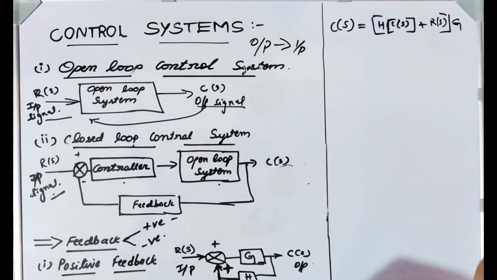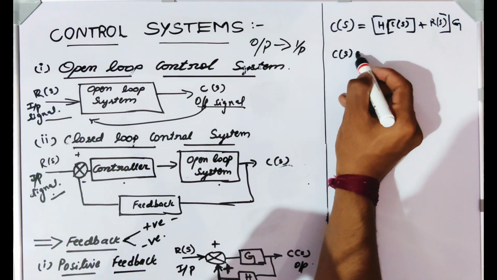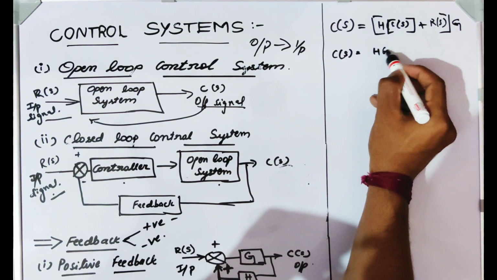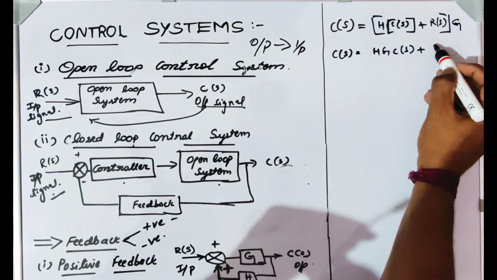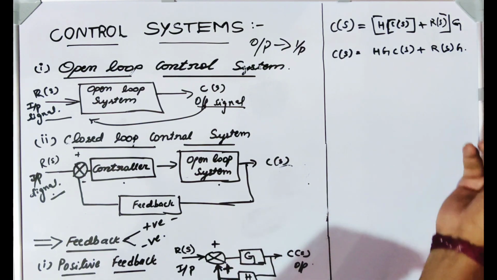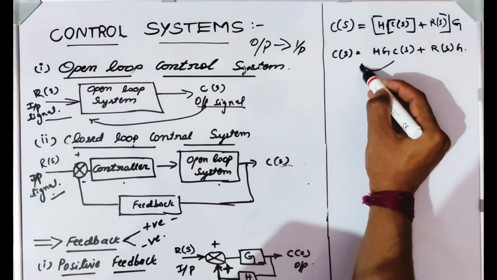gain G. So we can write it as C of S is equal to H G into C of S plus R of S into G. What we can do here is bring this to this side.